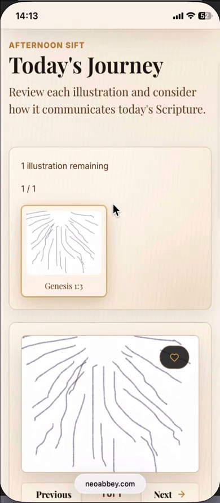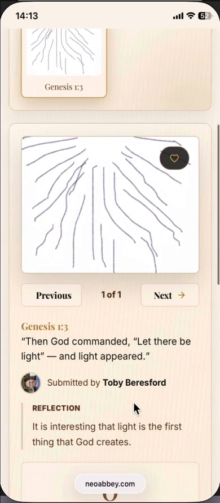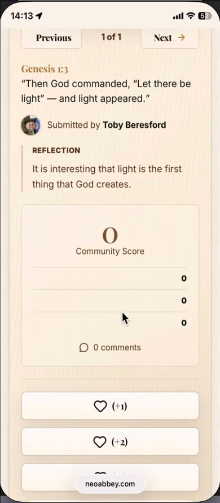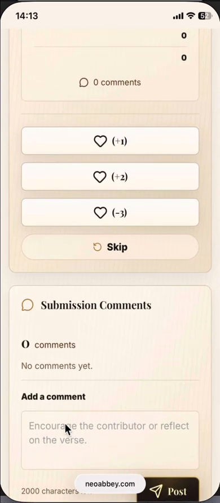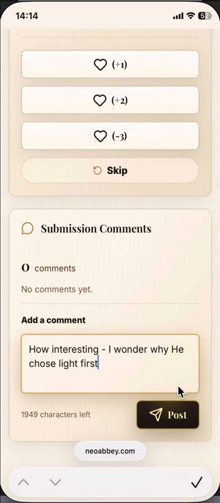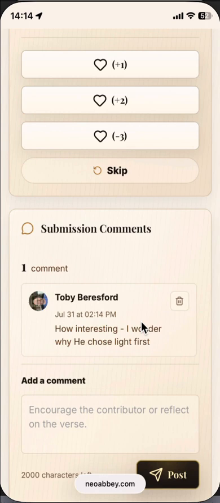It says one illustration, and it gives me the Bible verse this is related to: then God commanded, and my reflection. And what I can then do as a fellow member is give a little comment on this and say, how interesting, I wonder why he chose light first. And we can actually start something of a conversation here within Neo Abbey, with backwards and forwards discussion.